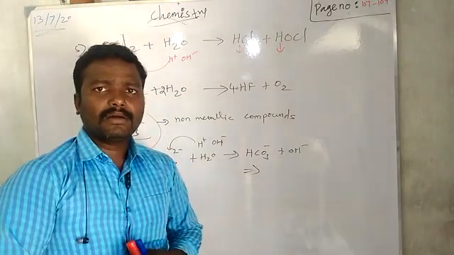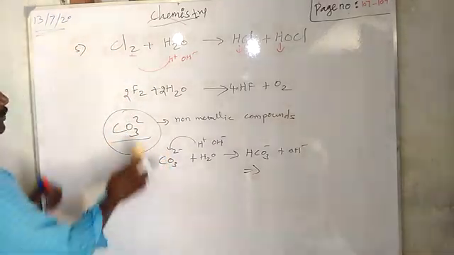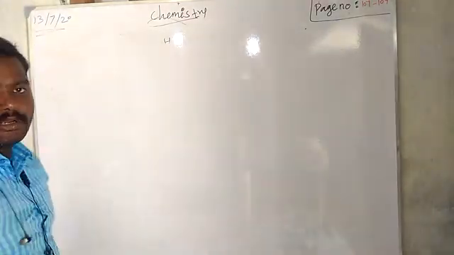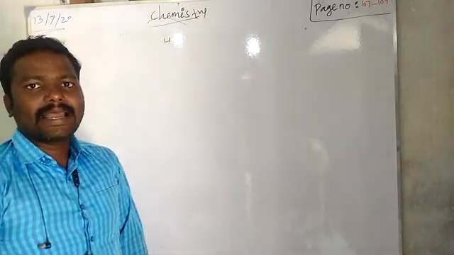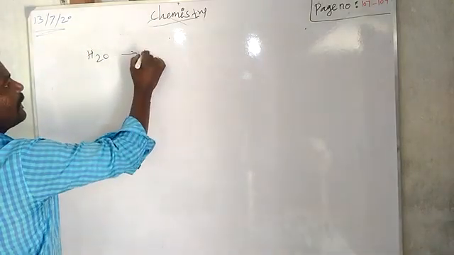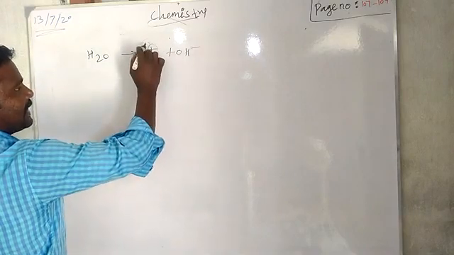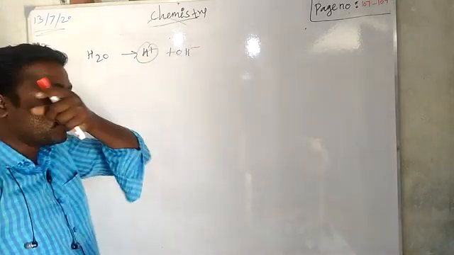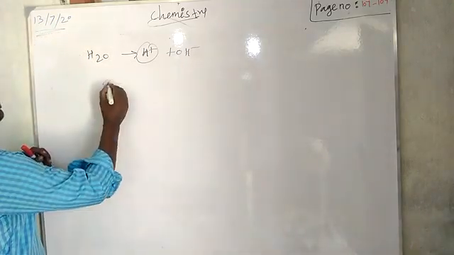Next we have to learn something very important: water has an amphoteric nature. What do you mean by amphoteric nature, sir? In the previous video itself I told you, amphoteric means having a dual character. It can act as an acid as well as a base, right? So water has both H plus and OH minus ions. Usually H plus indicates an acidic character, OH minus indicates a basic character. Because both are present in the water, it acts with an amphoteric nature.